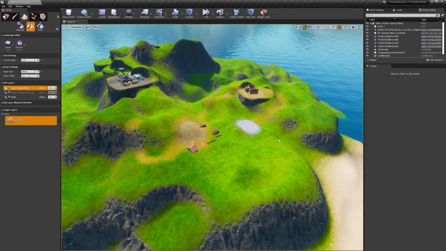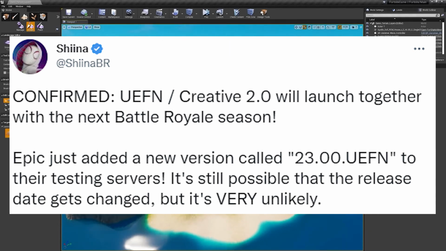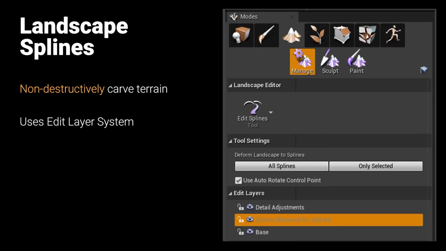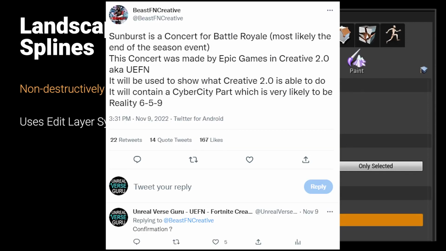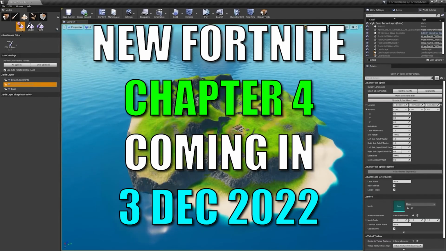But Fortnite's version 23.00 with the name UEFN has been added to testing servers, so we are very close to getting it. And there are many creators already who have access to UEFN and are making some kind of tests for Epic, I believe. And rumors suggest those tests or creations are going to be available to us, or at least presented at the new update, the new chapter, because there's a new chapter coming to Fortnite.